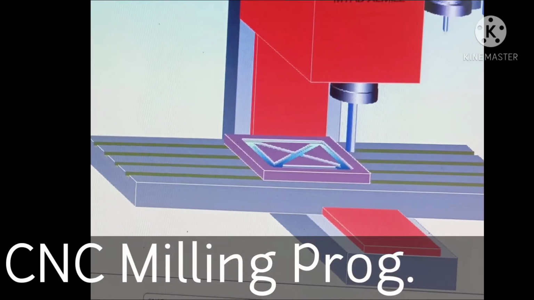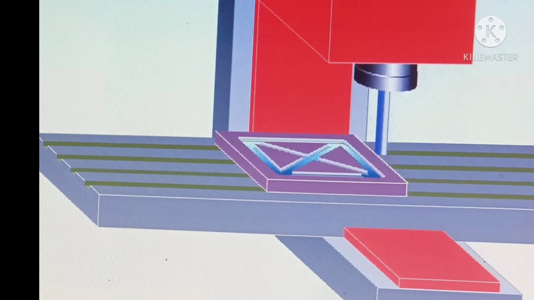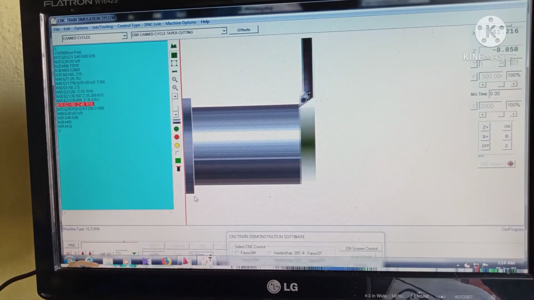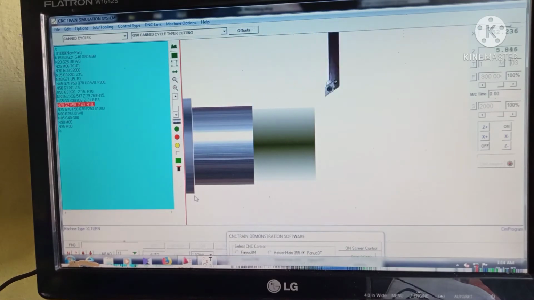Thanks to everyone. Today we will learn about CNC programming. There are two types of basic CNC machine. One is CNC turning and another is CNC milling machine.